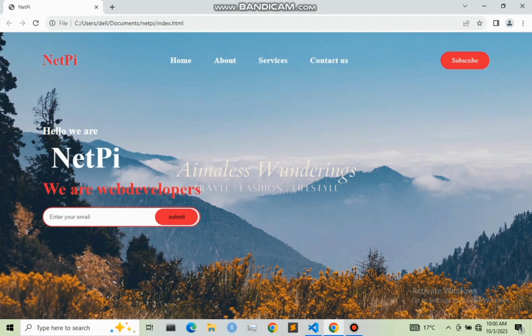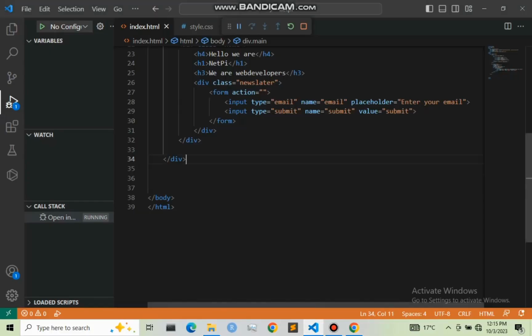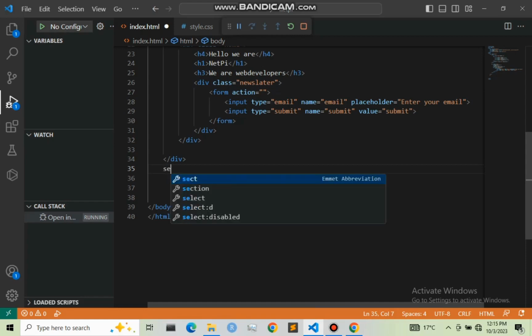So what I'm going to do next, I'm going to start designing our about section. So we are done with our home page. We are going to our about page, then service page, then contact us page. So let us now move to our about page. Let me move back to our HTML. So right here under this division, our home division, we are going to create another section, and this section I'm going to give it a class about.